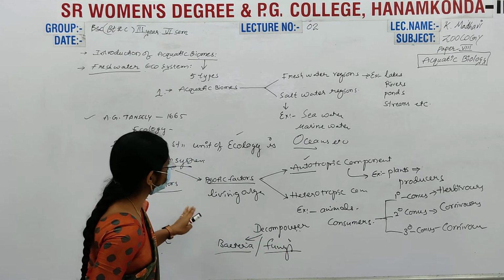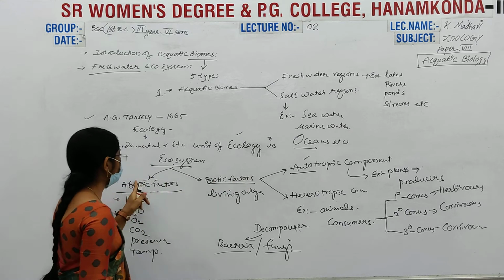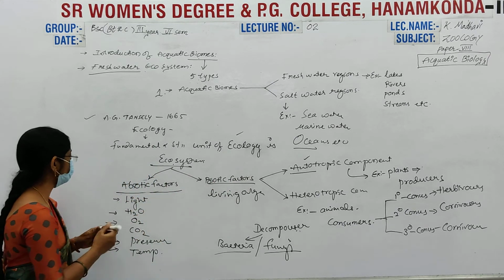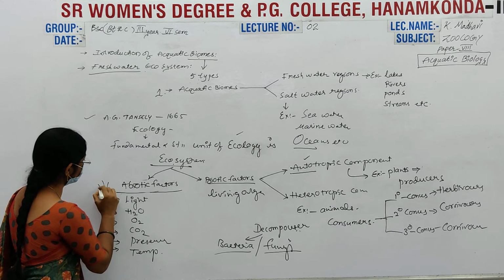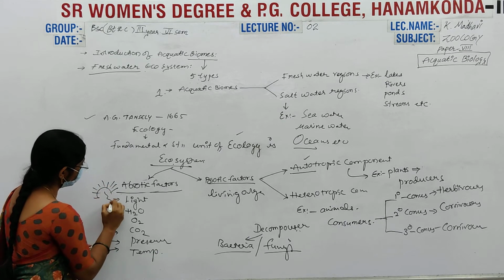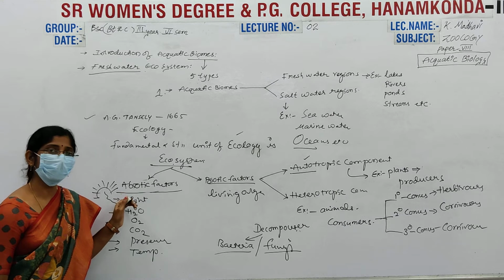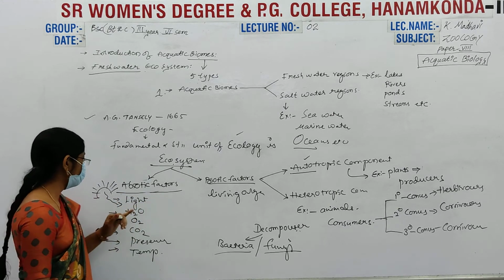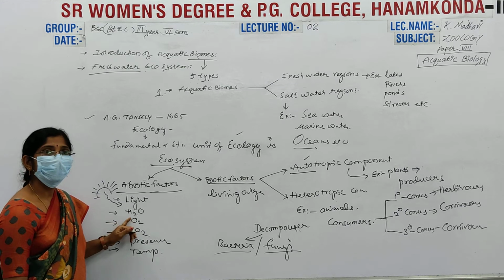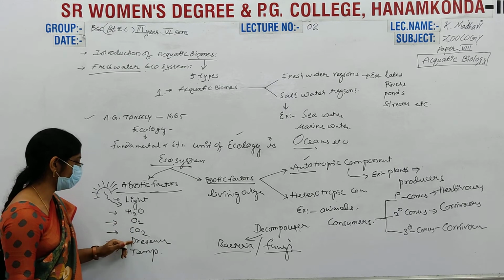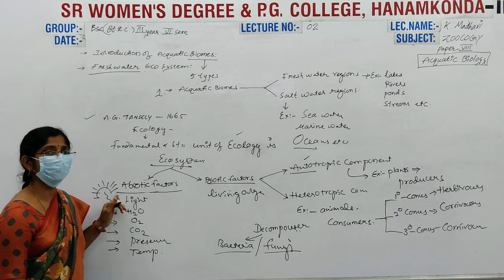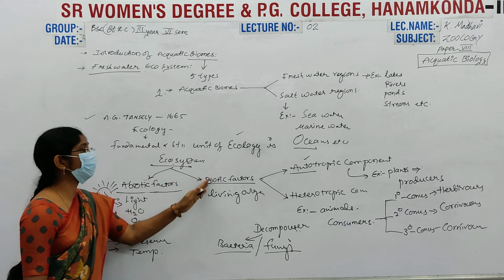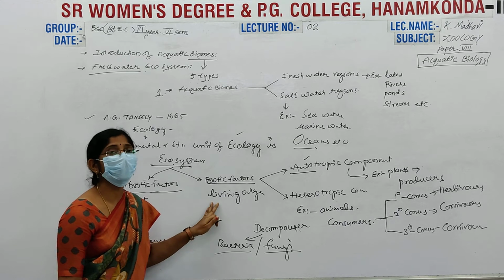In the ecosystem, we have abiotic and biotic factors. Abiotic factors are mostly the sunlight. The sun gives energy to any organism, and sunlight is most important for living on the earth. Next, water, oxygen, carbon dioxide, pressure, temperature and so on are considered abiotic factors. The biotic factors are the living organisms.